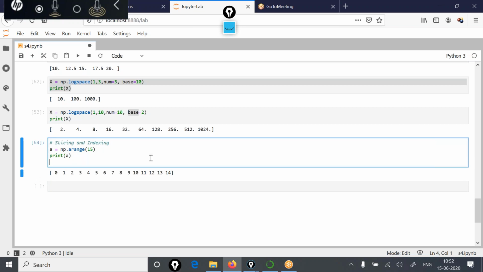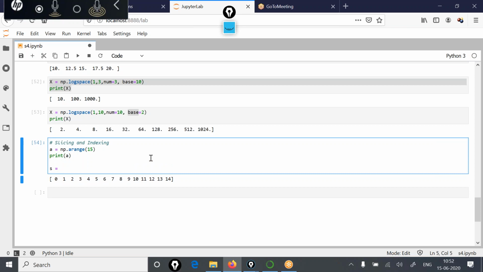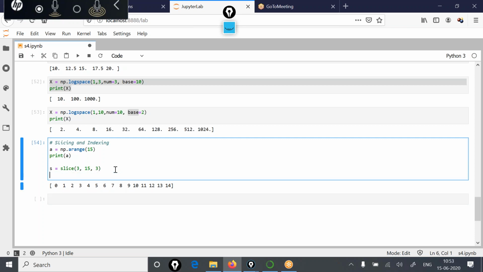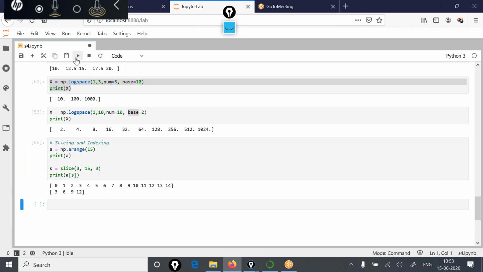Now if I say s is the slice, s is equal to slice(3, 15, 3), and if I use this slice s in the array like this, print a[s], you'll see what the output is.